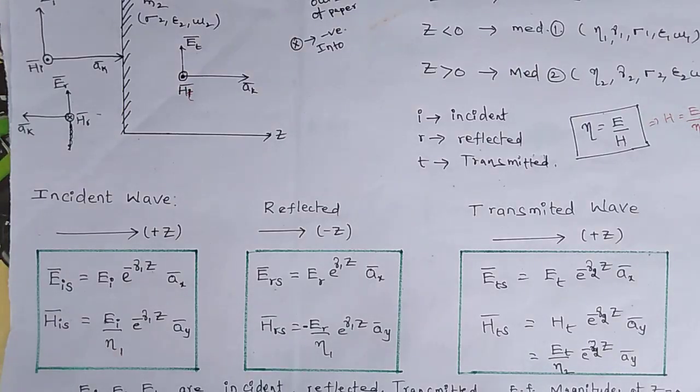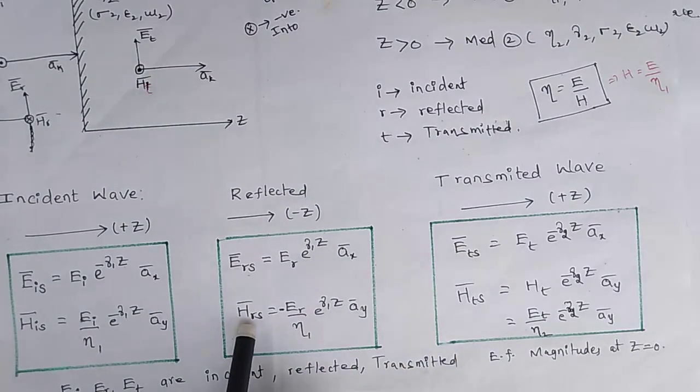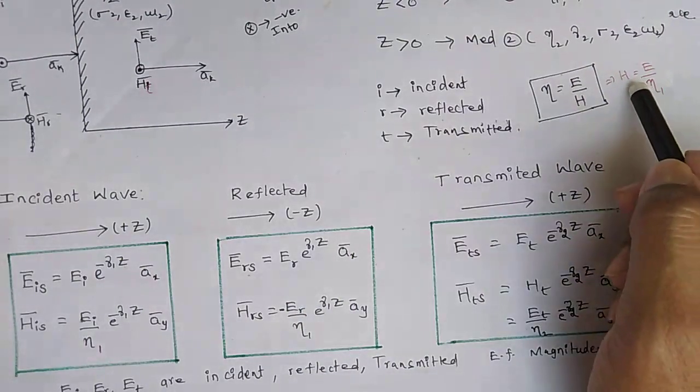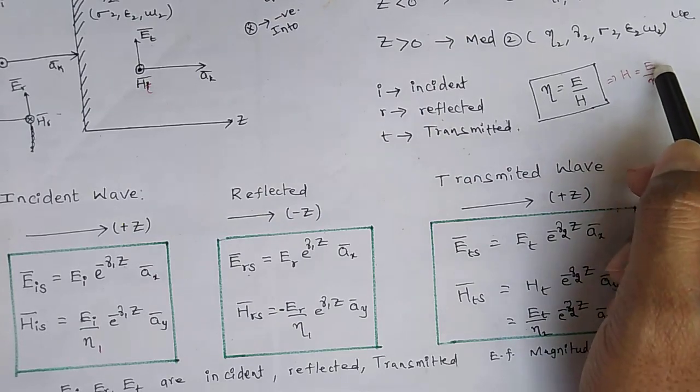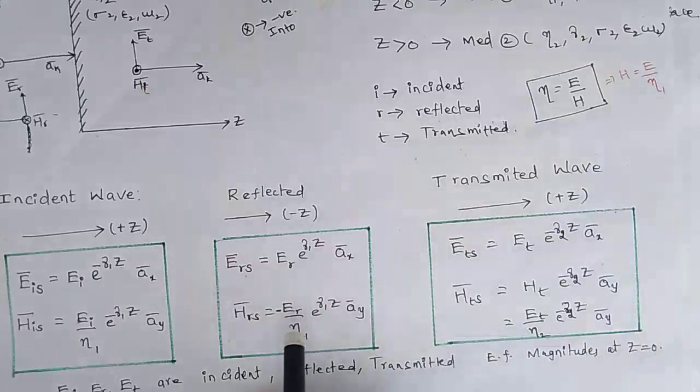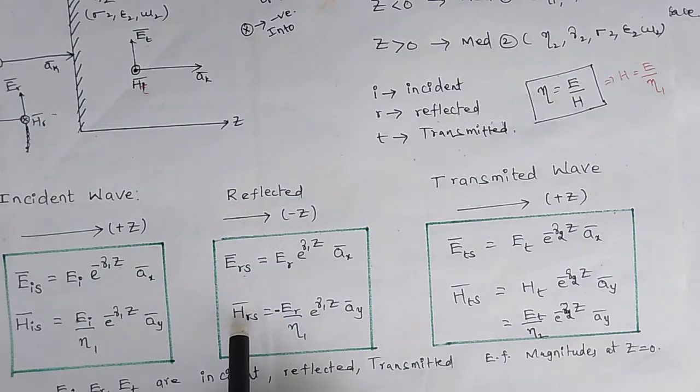Similarly for the magnetic field, Hr(z) is equals to Er by eta 1. From the characteristic impedance, H is equals to E by eta 1. I am discussing the reflected wave, so Er by eta 1, but I got the negative because my magnetic field for the reflected wave is minus ay. That's why I have taken minus here.